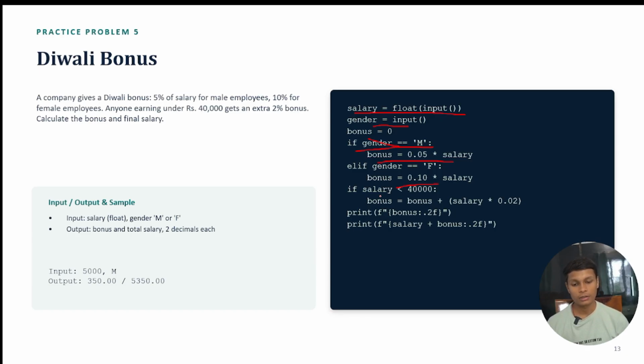Okay, and here you can see that we are going to print the bonus with 2 decimal places. That's why .2f was there, colon .2f. It helps to print the value in 2 decimal places. If I put 3 here, then it will be printed up to 3 decimal places. And here we are going to print an f-string. Inside the f-string we are putting salary plus bonus, because we have to print the final salary. That's why it gives you the result as the final salary. So the final salary is also in 2 decimal places, so that's why .2f was also in this place.